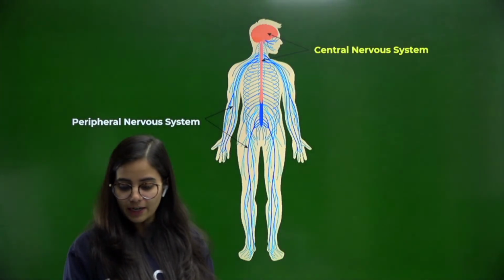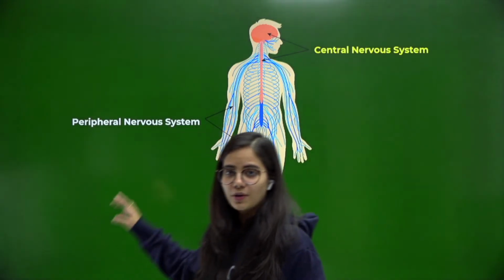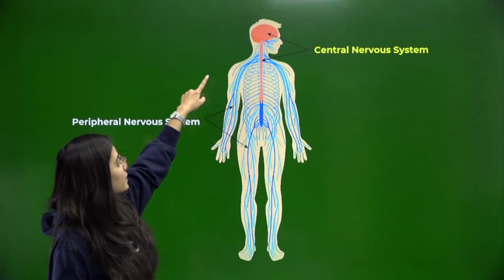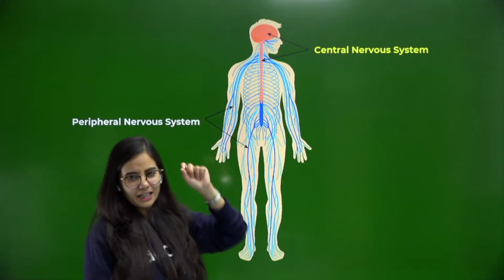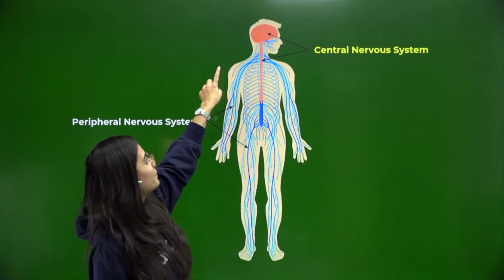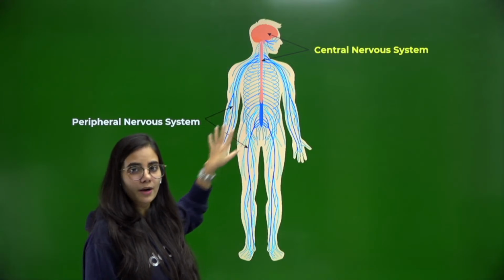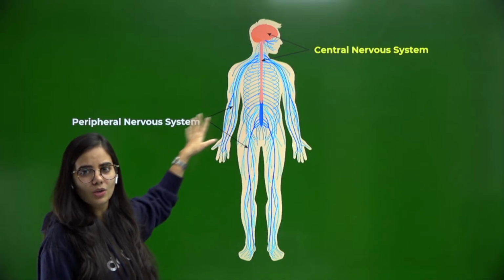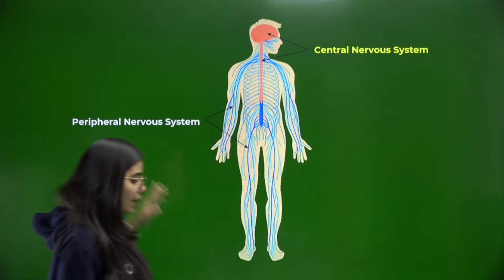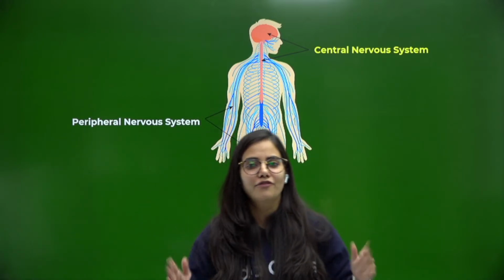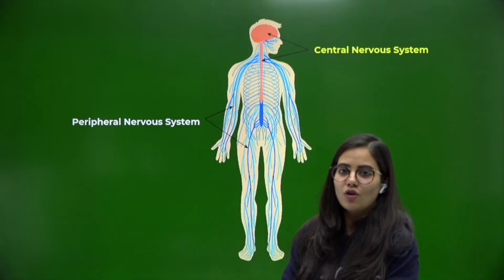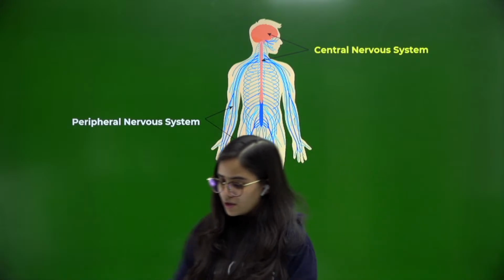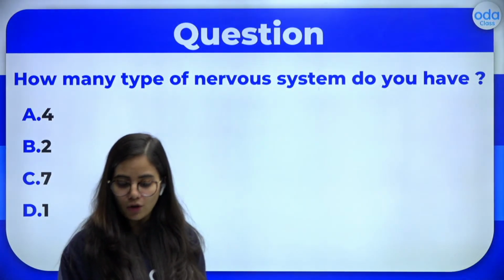To understand it better, you can have a look over here. You can see the central nervous system, with a little pinkish color, the brain connected to the spinal cord. And all the ones that are there in blue, right? All the ones in blue are towards the side. They are away from the center. So they will be called the peripheral nervous system. Okay. With that, let me tell you something more.